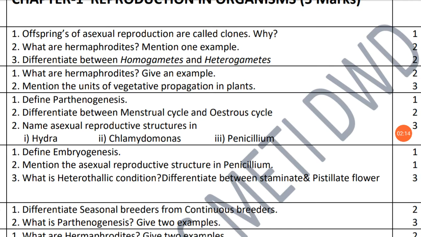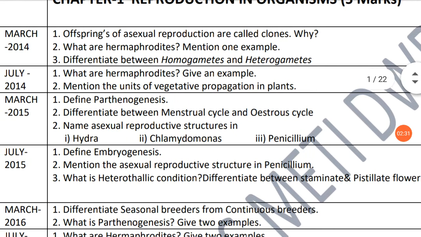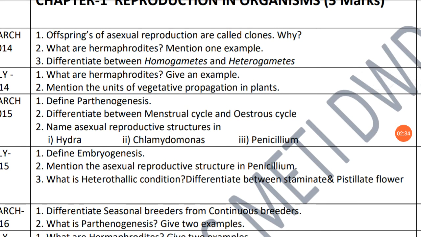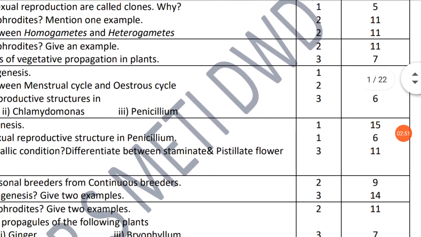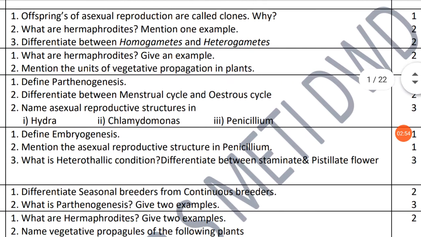Next question, differentiate between homogametes and heterogametes. This question is 2 marks. We want two differences, one a definition, another an example. Come to the next, the July 2014 question paper. They ask two questions here. One, what are hermaphrodites, give an example, again the same. Next, mention the units of vegetative propagation in plants, important for 3 marks. These answers are in NCERT page number 11 and page number 7.